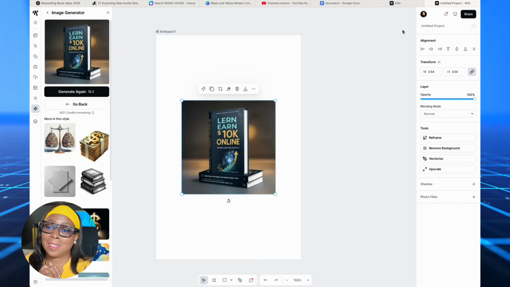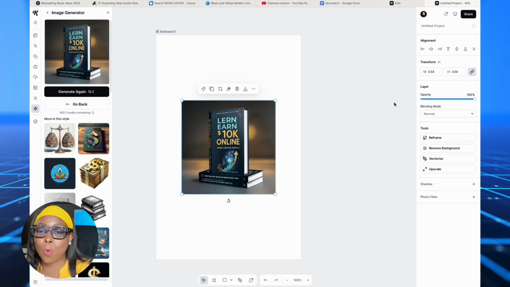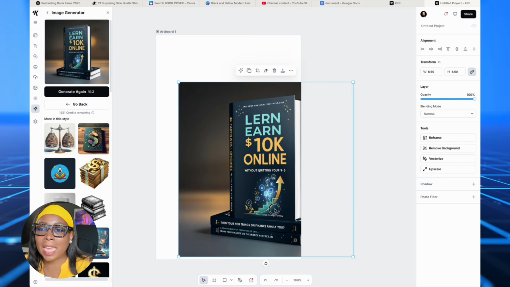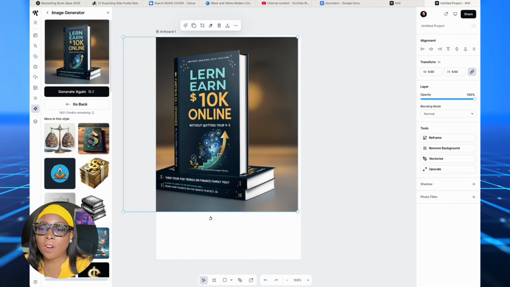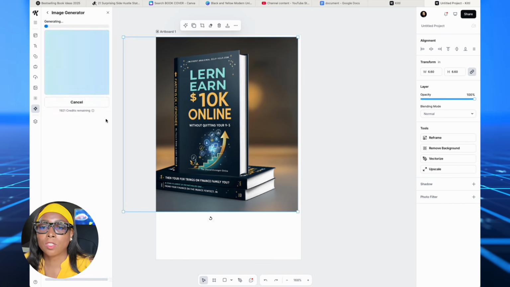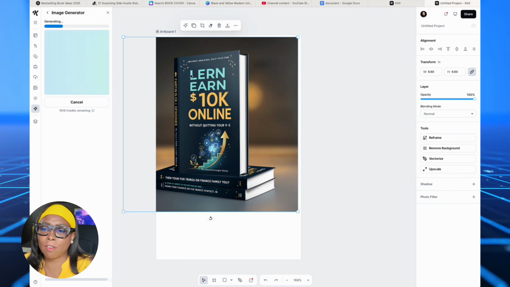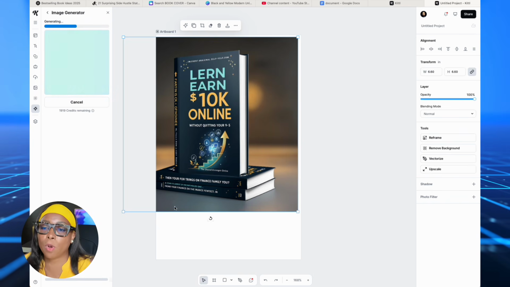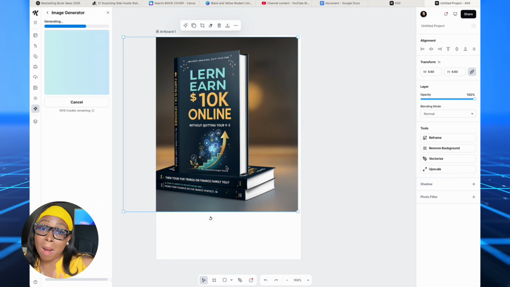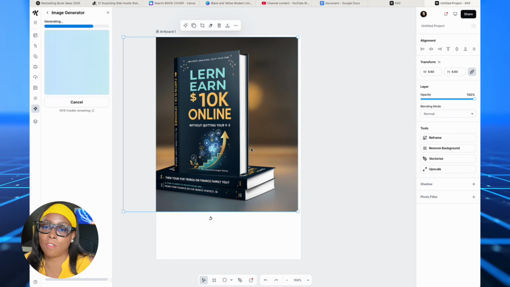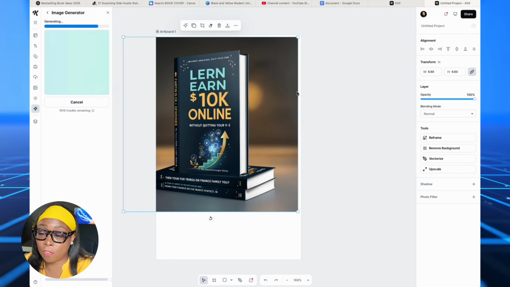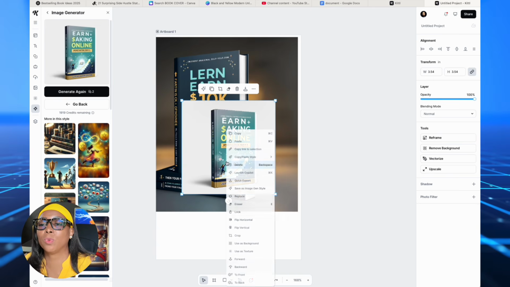I'm always excited to see this. Now, isn't that cool? The issue though is Kittle gave it to us on a book cover. The spelling is wrong. So let's regenerate because there are errors here and it gave it to us on a book cover. That's what you want for your mock-up, not for the actual cover. What we're looking for now is the cover image. That looks pretty cool as well.